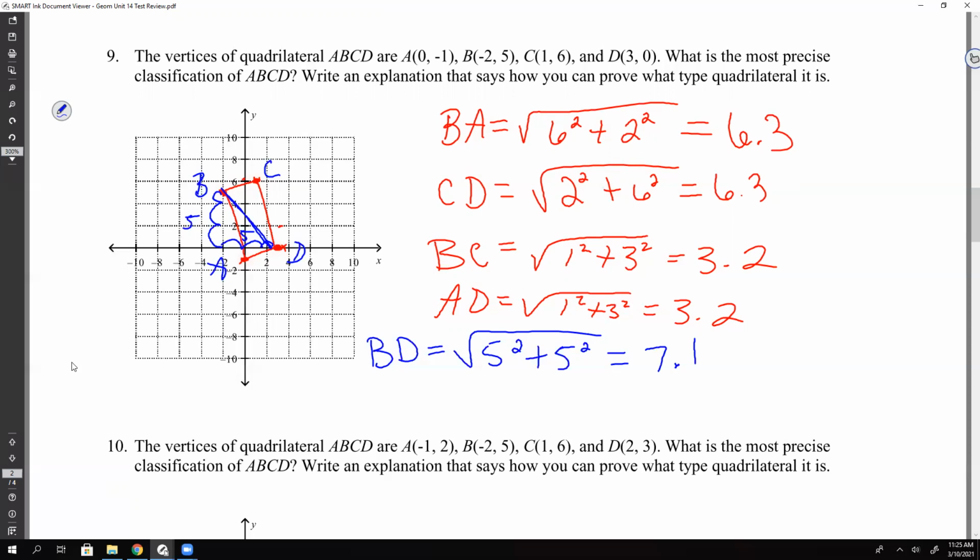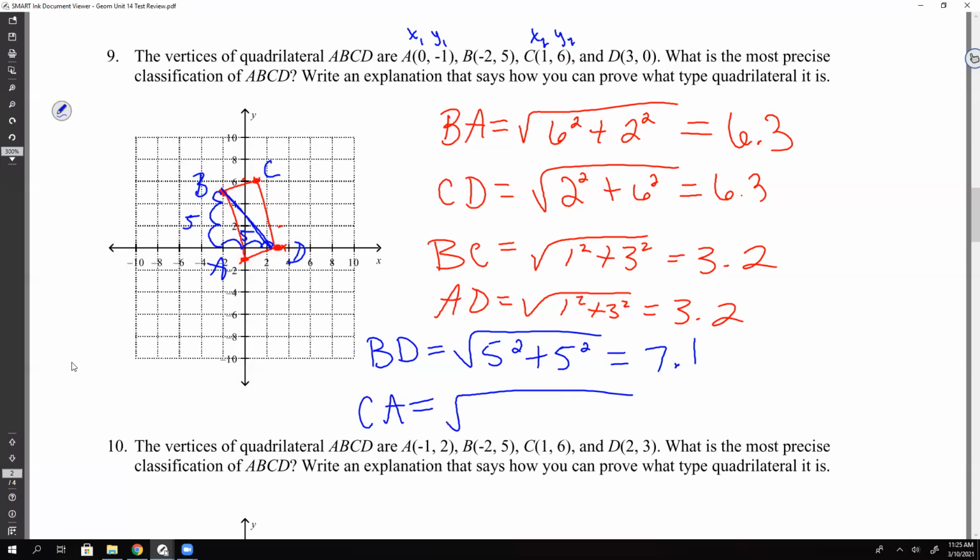Okay, and then now let's do CA. I'm going to do CA using the distance formula just so I can demonstrate, okay? So I'm going to label my points here. A will be x1 and y1. C will be x2 and y2. All right, so let's plug into the distance formula.